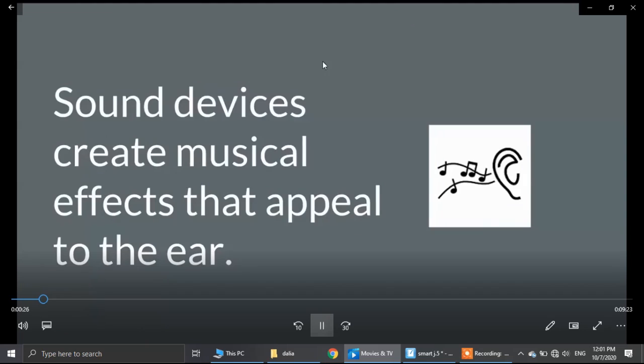It also helps to create the tone and the mood of the poem. So it's important that we can recognize and identify these, and also take a look at how each poet uses sound devices to add to the overall meaning and tone of the poem.